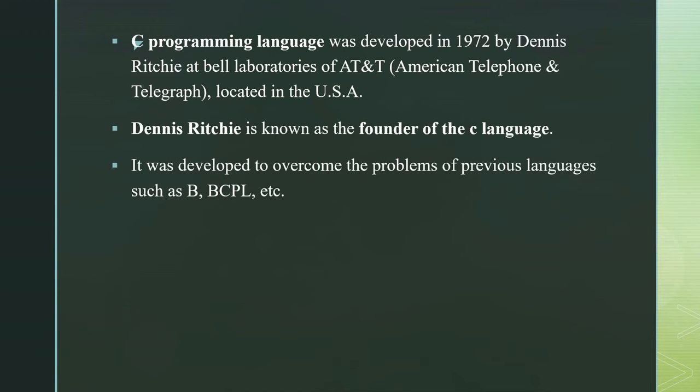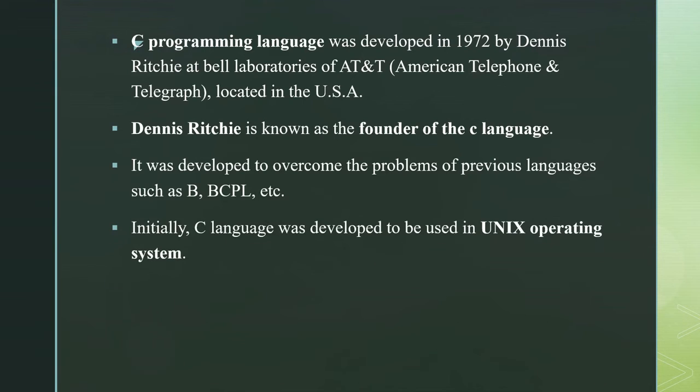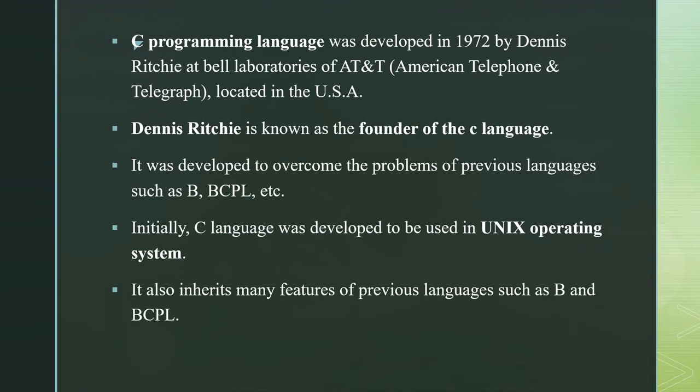It was developed to overcome the problems of previous languages such as B, BCPL, etc. Initially, C language was developed to be used in the Unix operating system. C also inherits many features of previous languages such as B and BCPL.